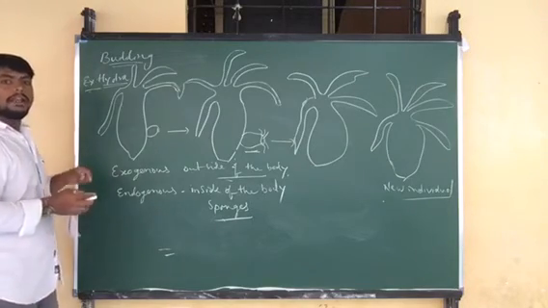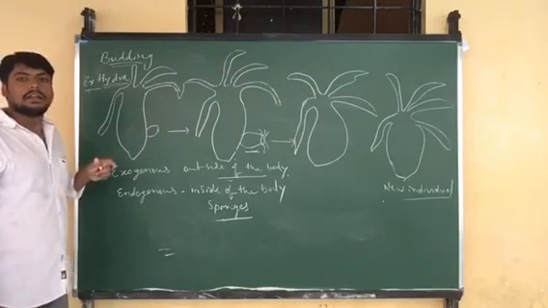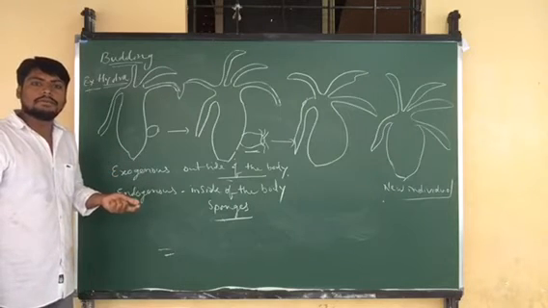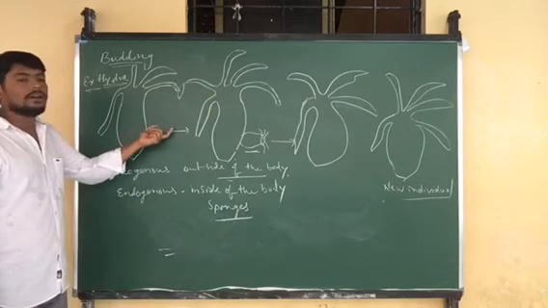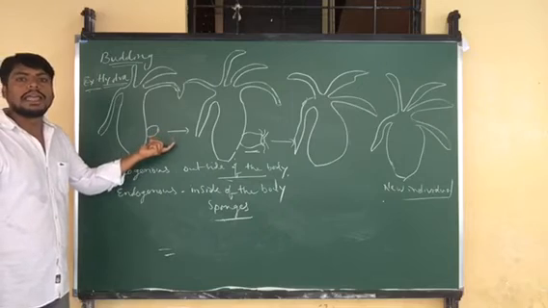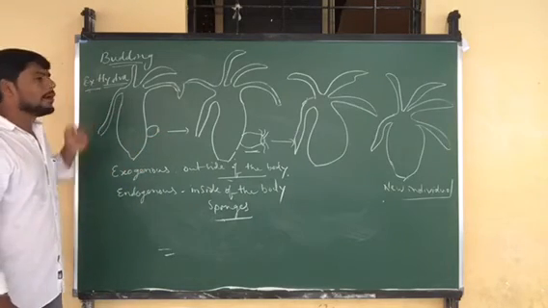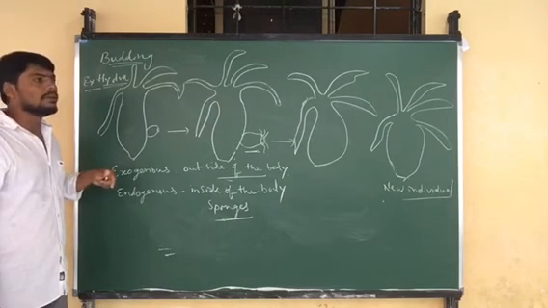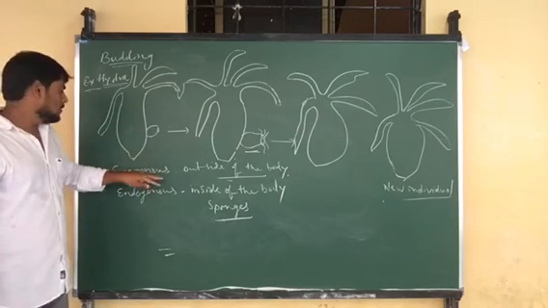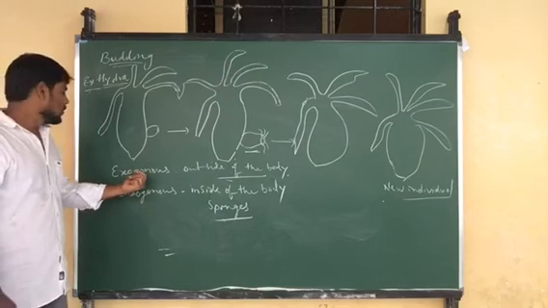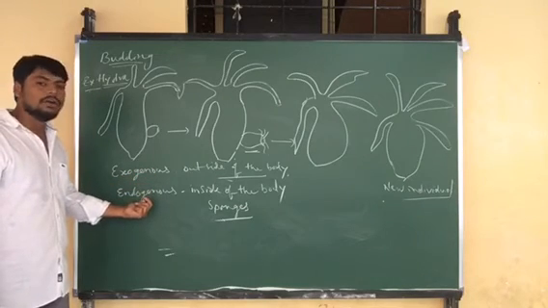So what does budding mean? Development of a new organism from an outward growth, like a bulb-like structure, to form a new individual is called the budding method. There are two types: exogenous budding and endogenous budding.